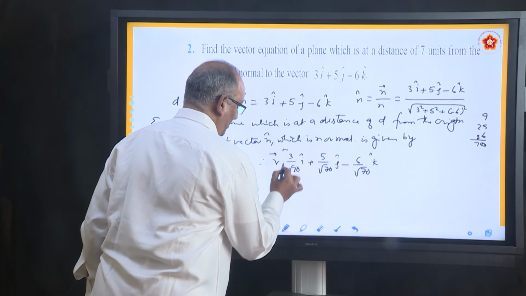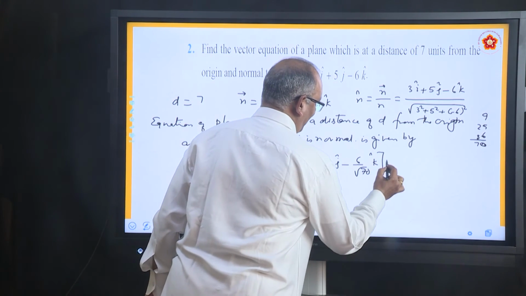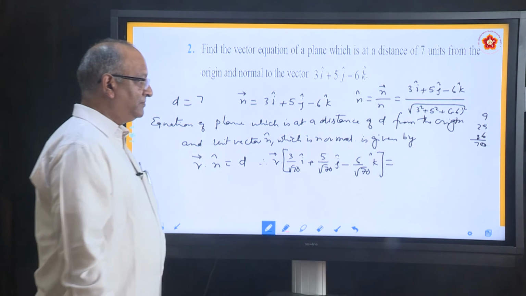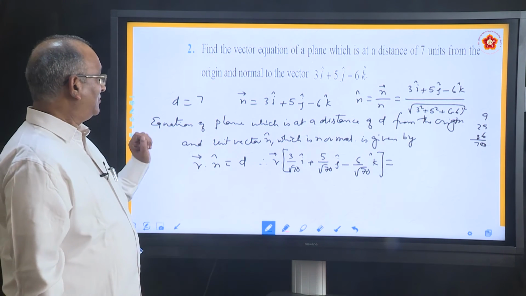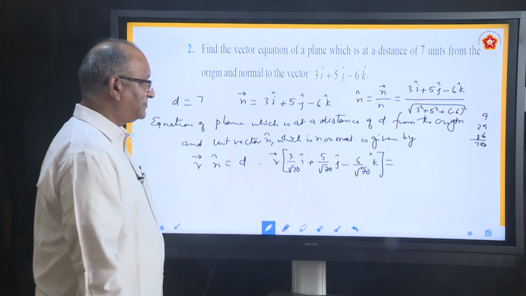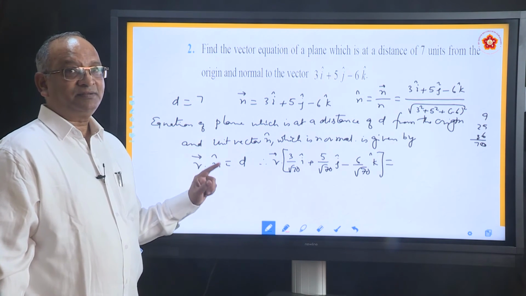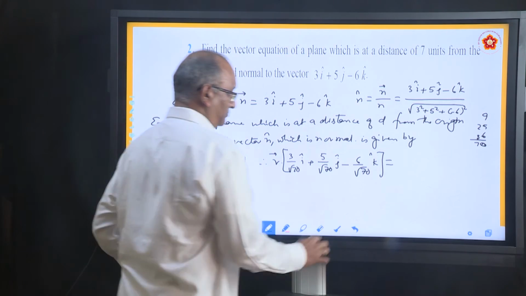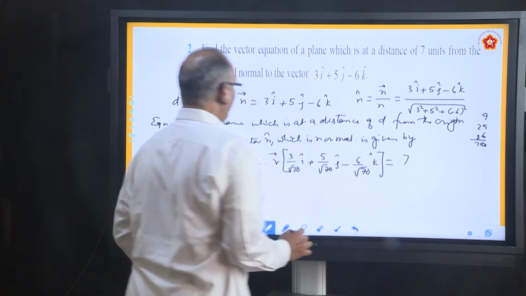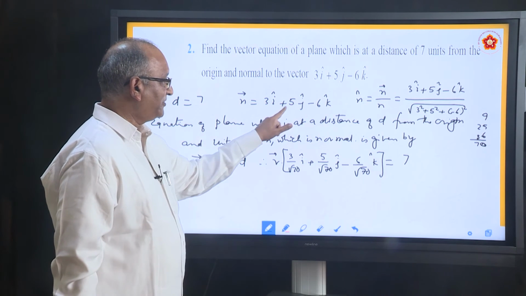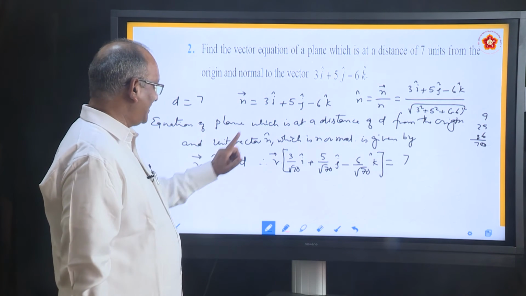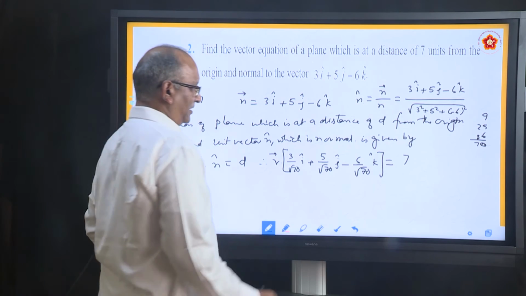This is r dot n equal to what? Equal to what? D. And he said D is what? D is 7. And remember, when you are to get this, what we have done? We have divided the whole thing with root 70. When you divide one side, you have to divide the other side also.